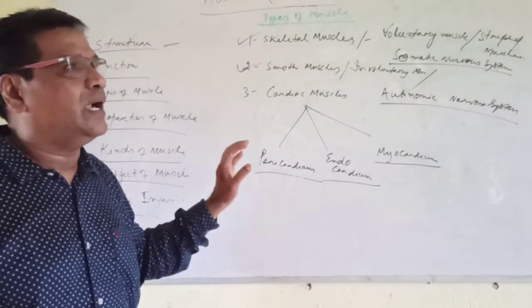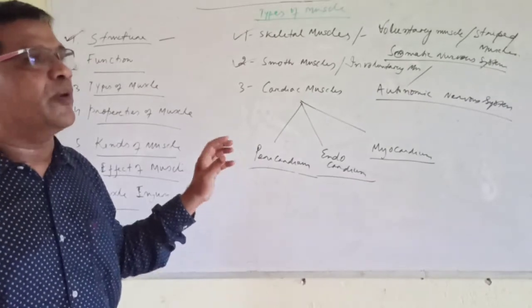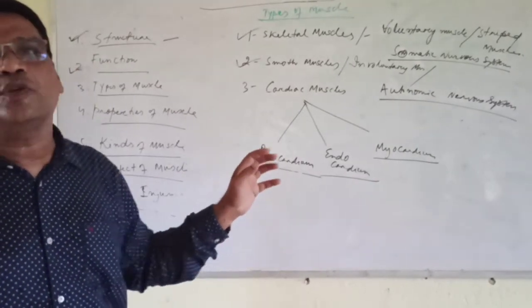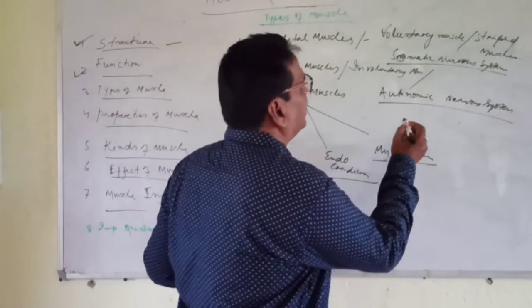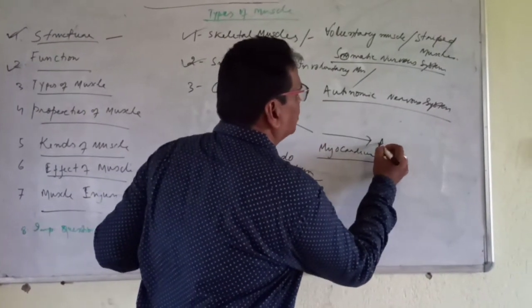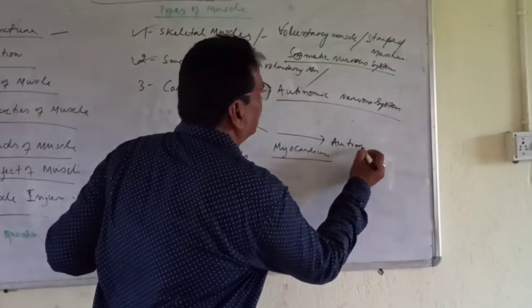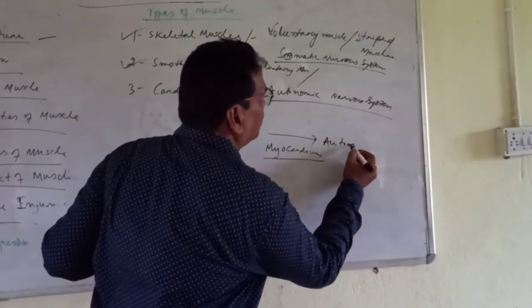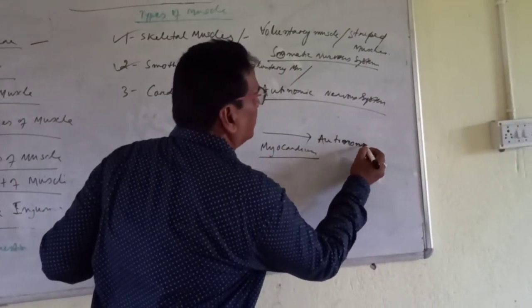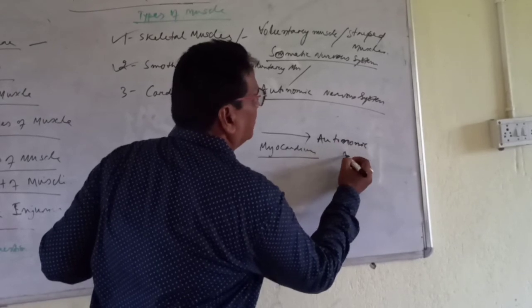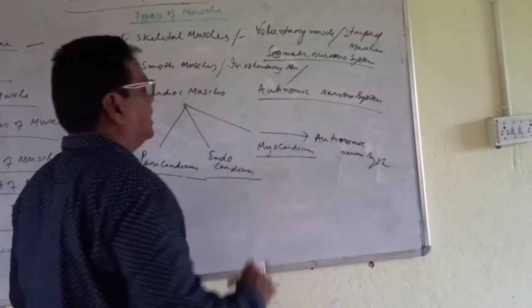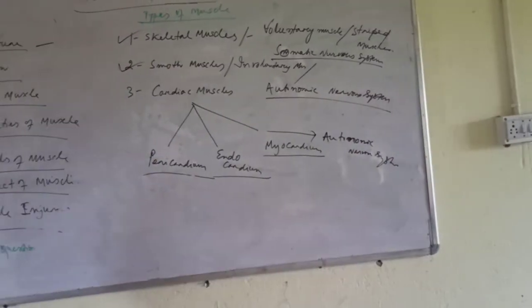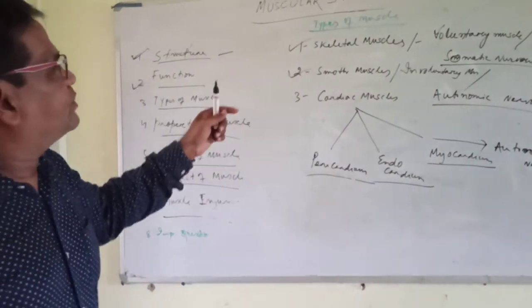The main work of the heart is to receive oxygen and propel blood from the heart to different parts of the body. This is all about cardiac muscle. And this muscle, like smooth muscle, is also controlled by the autonomic nervous system. So this is all about the structure and types of muscles.